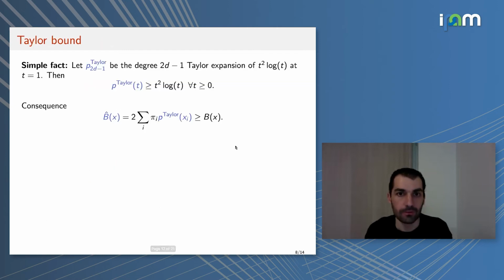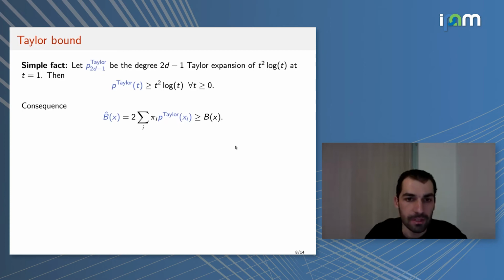The first one is based on a very simple observation. If you take just one term of this entropic term, the term t squared log t, which is a function of one variable, and you do the Taylor expansion of odd order around t equals 1, you get a polynomial that's an upper bound on the function everywhere, so it's bigger than t squared log t for all t.